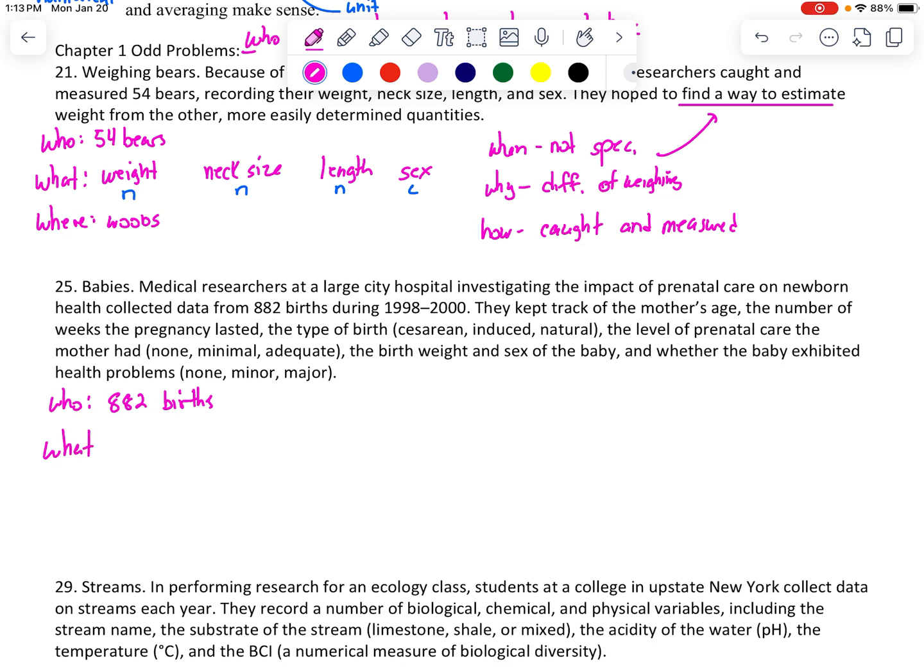There are a lot of whats on this one. So they kept track of the mother's age, weeks of pregnancy, type of birth, cesarean or induced, prenatal care, and then the birth weight and gender.